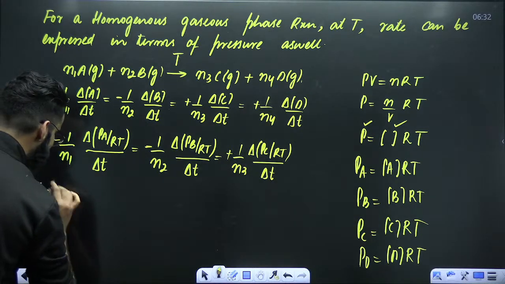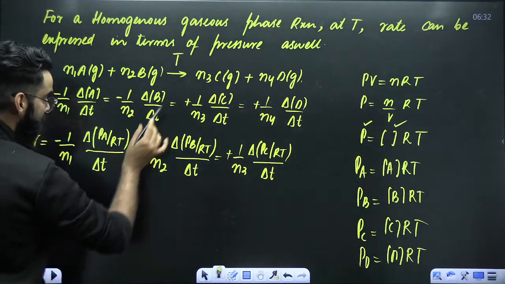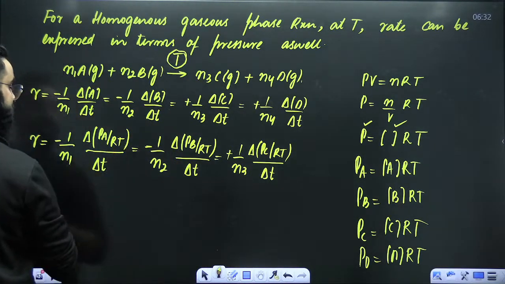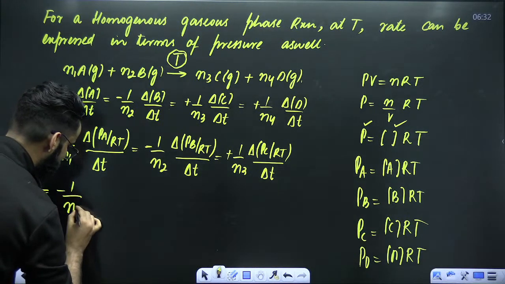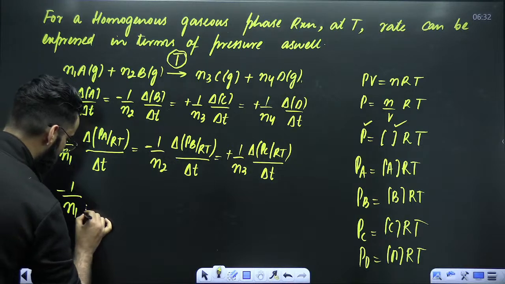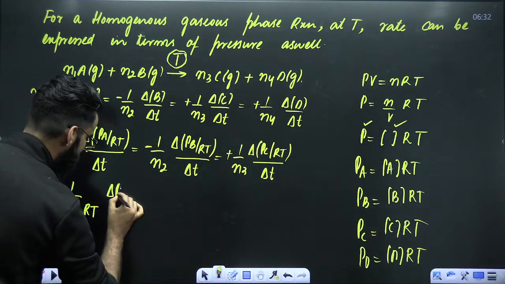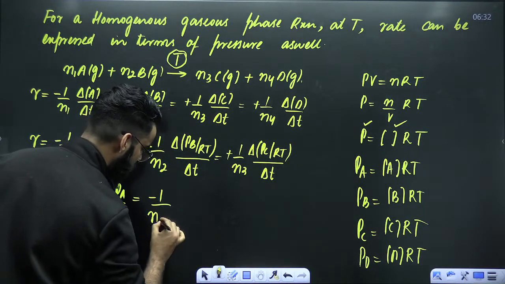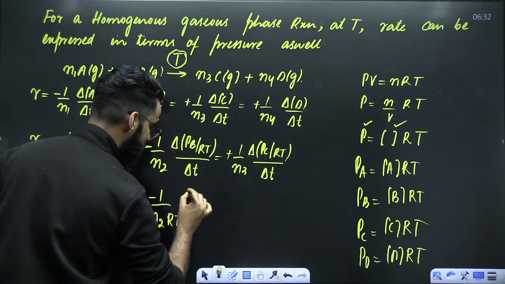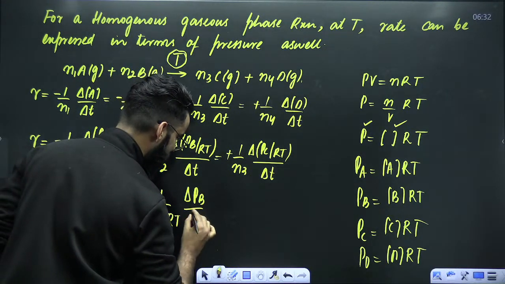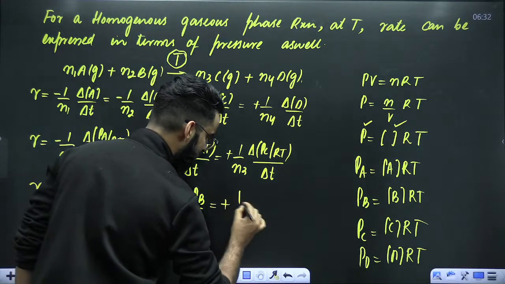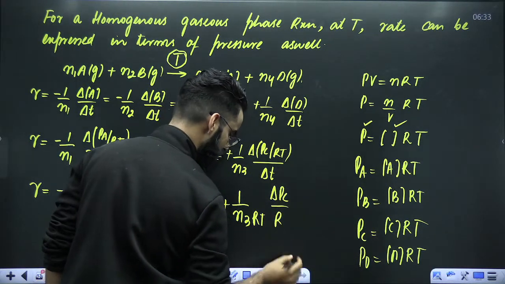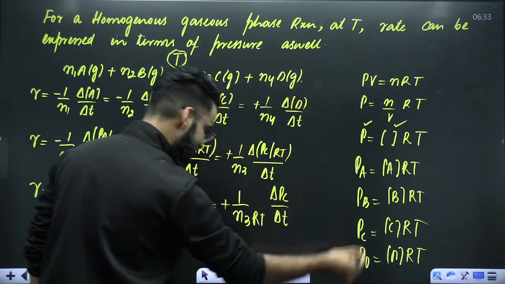Now, guys, I can write it further like this. Since this reaction is carried out at constant temperature, temperature is constant, and R is already constant, so they will come out of the delta. So it will come out like this: minus 1 divided by N1, RT will be in the denominator, change in the pressure of A divided by time interval, which is equal to minus 1 upon N2, RT in the denominator, change in the pressure of B divided by delta T. Similarly, plus 1 divided by N3, change in the pressure of C divided by delta T. Same thing in terms of D as well.